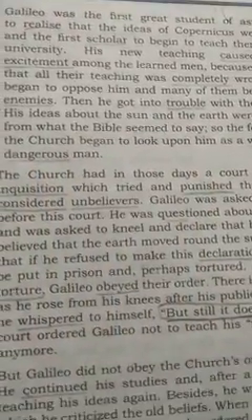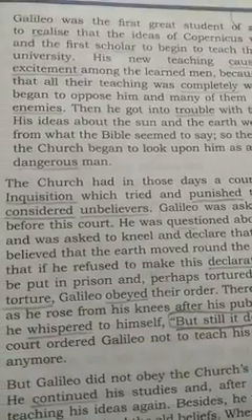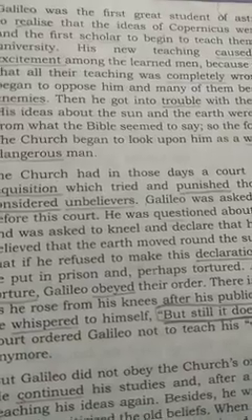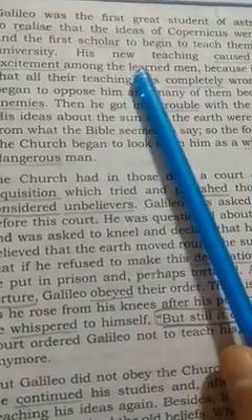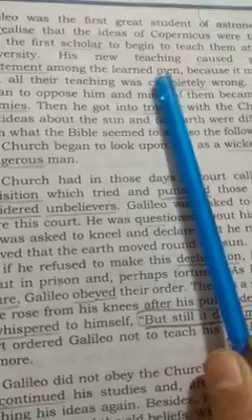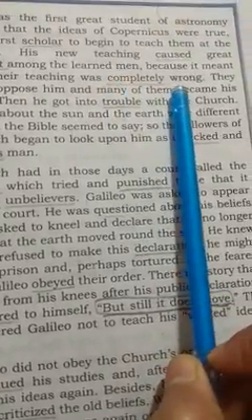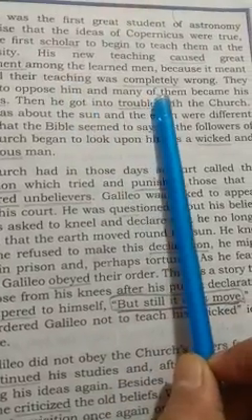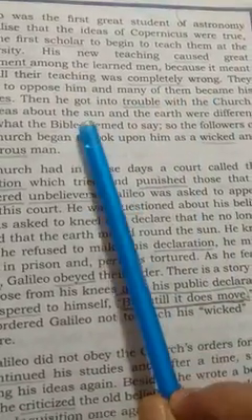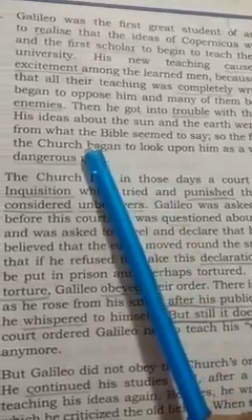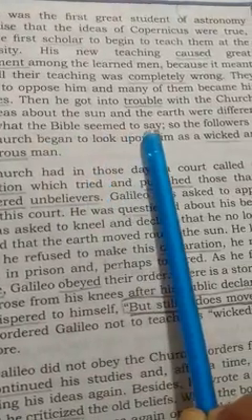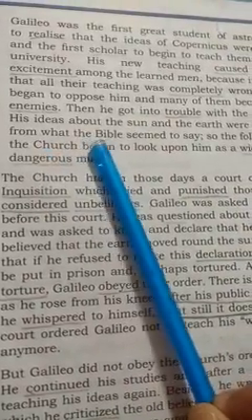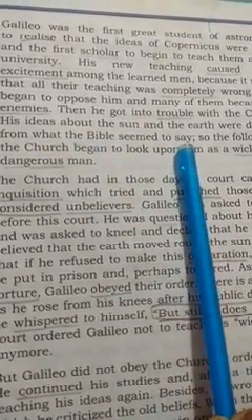See, many people were not believing Copernicus, but Galileo made them believe the theories of Copernicus. Even though people started saying his theories and teachings are wrong, they don't want to believe him because his ideas about the sun and the earth were different from what the Bible seemed to say.